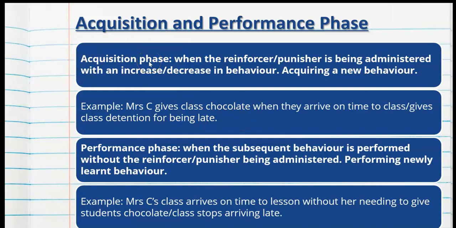and this is called the acquisition phase. The performance phase is when the subsequent behavior is performed without the reinforcer or punisher being administered. So performing newly learned behaviors without needing to reinforce it or punish it. So using my same example, my students arrive on time to lesson without me needing to give students chocolate or punish them, so the class stops arriving late. This is the performance phase because, in this example, my students are performing the desired behavior that's previously been shaped.